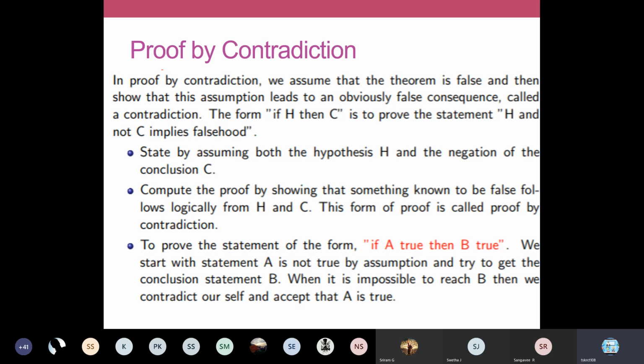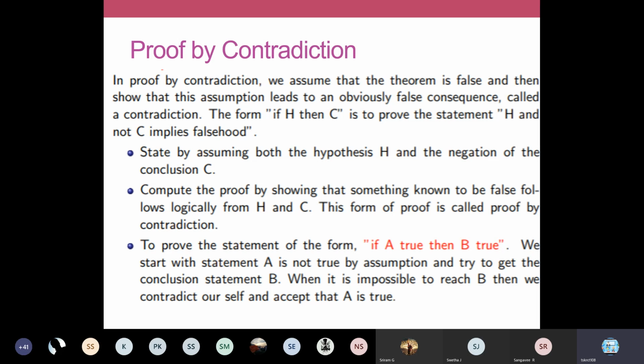So let's go for the next one, proof by contradiction. Simply assume you have a statement called if H then C. You need not write the entire paragraph. You write whatever I am telling you to write. If you have a statement if H then C, we are going to use the proof technique H and not C implies falsehood. This line you have to write. H and not C implies falsehood.